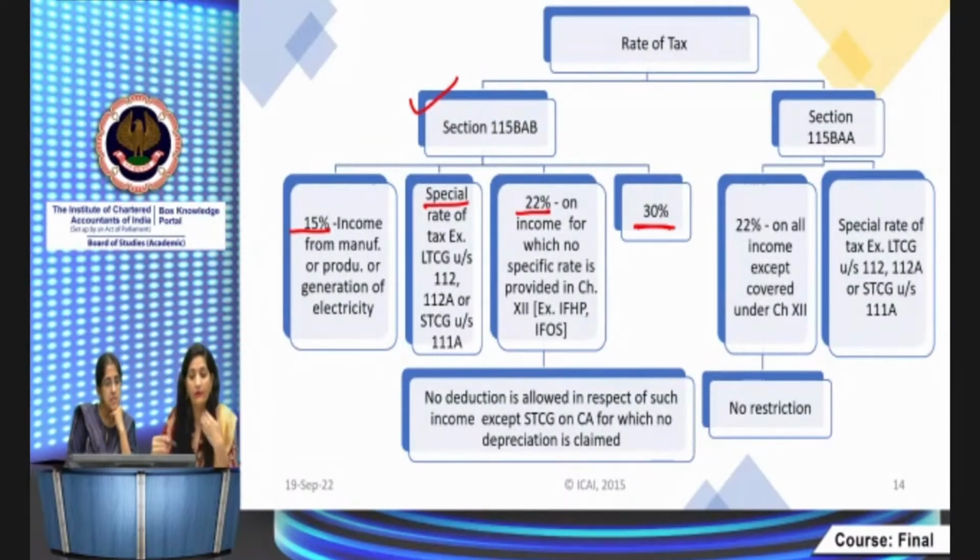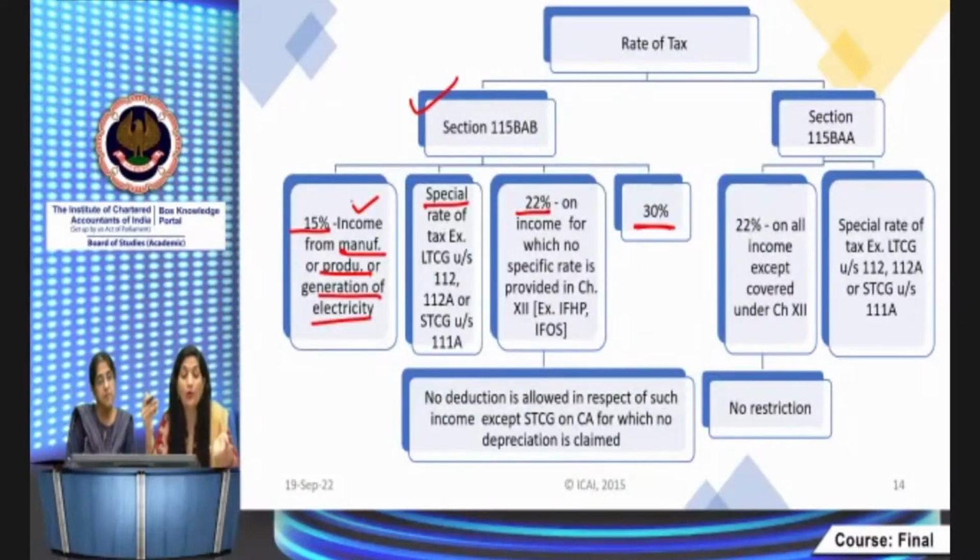In respect of income from manufacturing or production or generation of electricity, right? From that income, meaning business income. Because only a manufacturing company can claim this tax regime. The income derived from the manufacturing activity, on that income, 15% rate will be applicable. Only one thing to note is that for business, manufacturing is the only business you can carry.